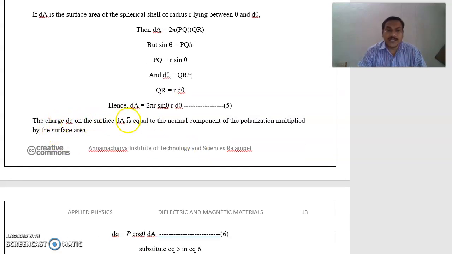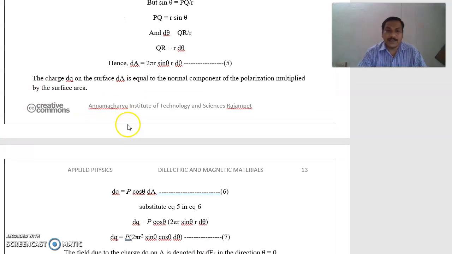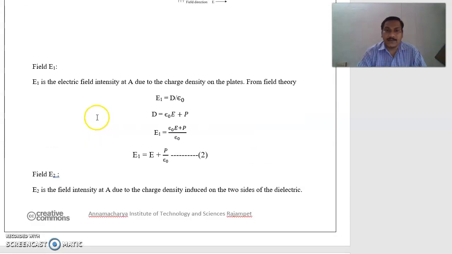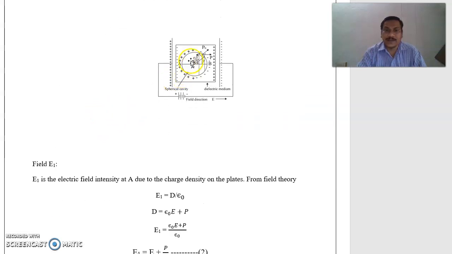The charge dq on the surface dA is equal to the normal component of polarization multiplied by the surface area. Already in the diagram, we can observe that on the spherical cavity we are taking a spherical strip. The polarization is along the horizontal direction, or along positive x direction, in the direction of the electric field. On the spherical cavity surface, the normal component of polarization is considered as Pn, and that Pn value is equal to P cos theta.